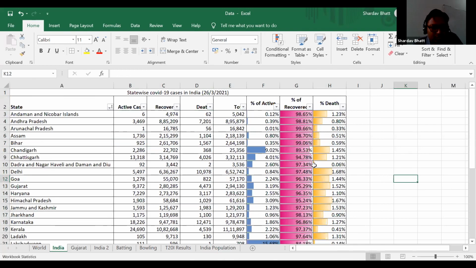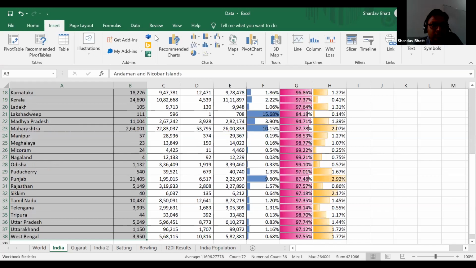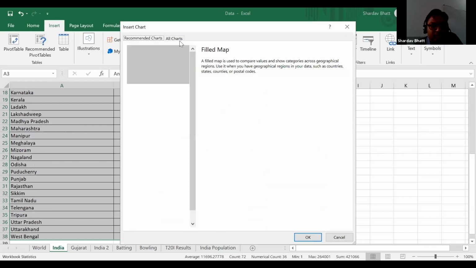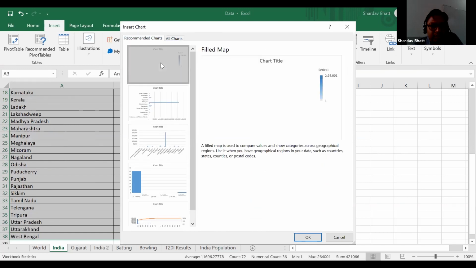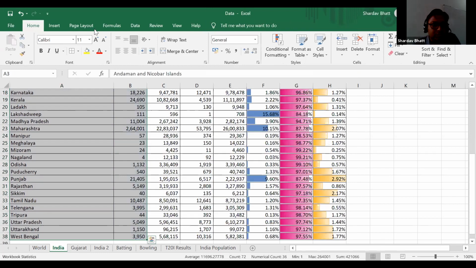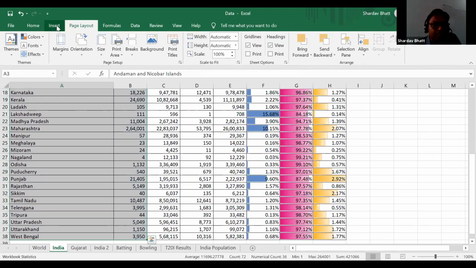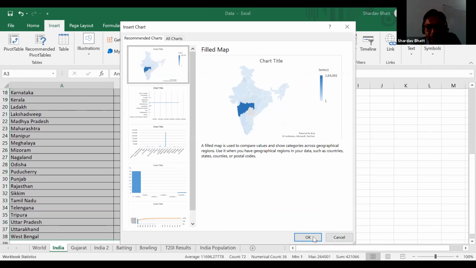So what I'm doing is I'm selecting this data and then I'm going into this insert and recommend charts. So in recommend chart, I will have this map of India. So it's not occurring here at this moment. Yeah, there it is. The map of India.